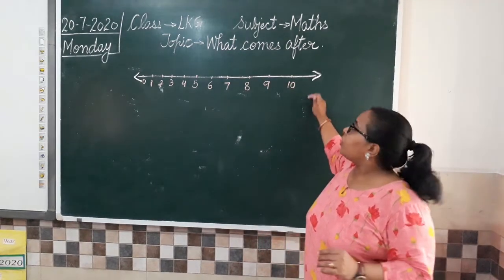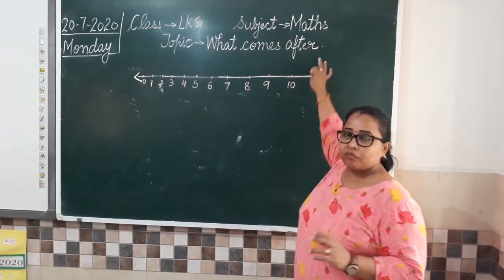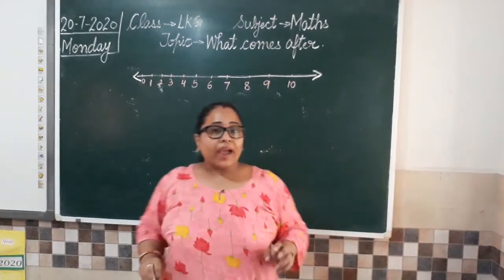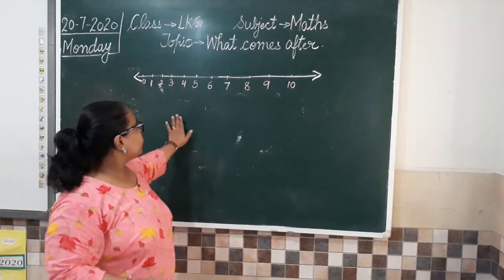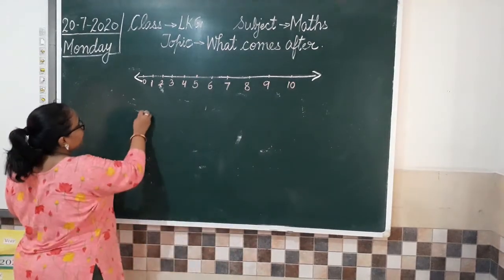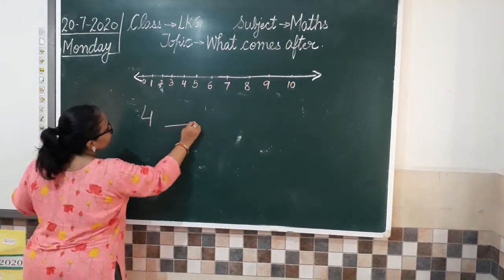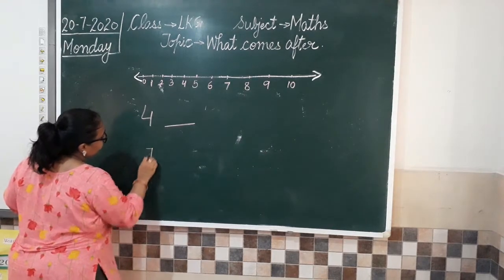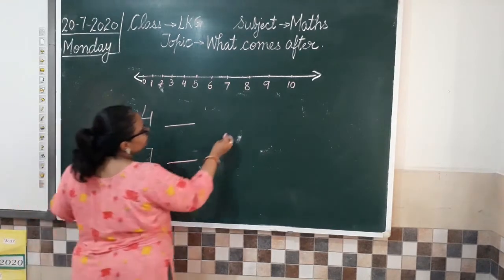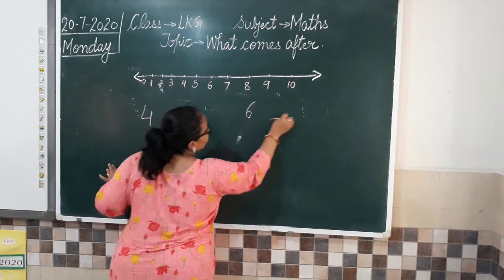Now, to do the work, what comes after? How are we going to do it? Now, as I have done with pictures, I am going to write some numbers here. Like 4. Then I am going to write 7. First, I will write a few numbers, then we will do this work.